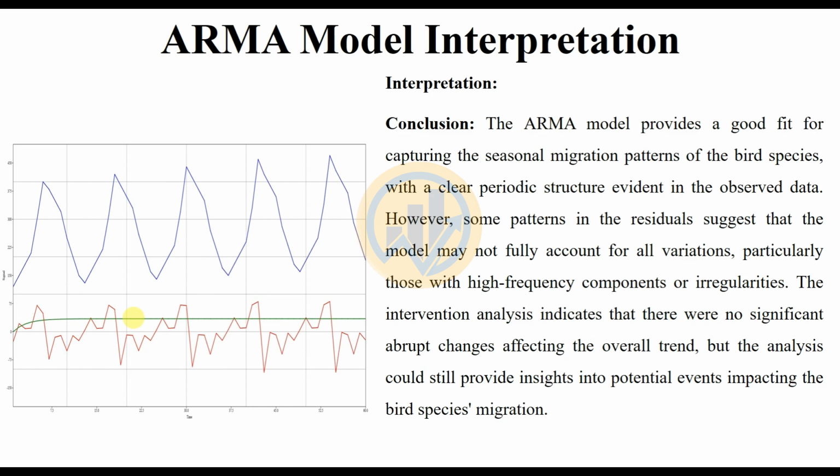The intervention analysis indicates that there was no significant change affecting the overall trend, but the analysis still provides insight into potential events impacting the bird species migrations.